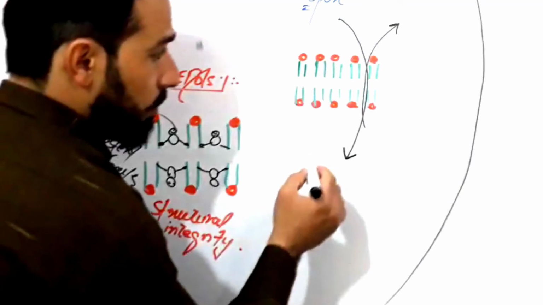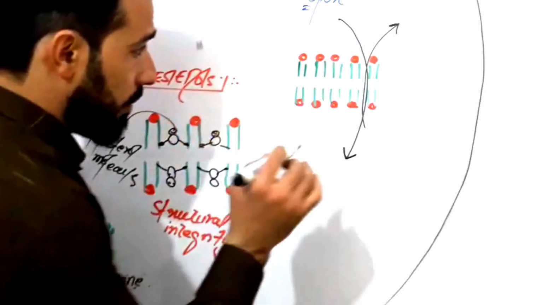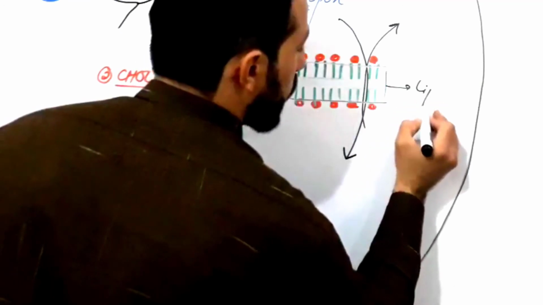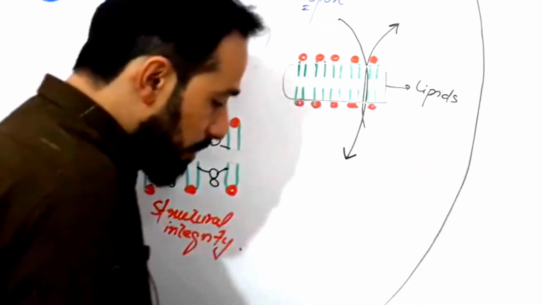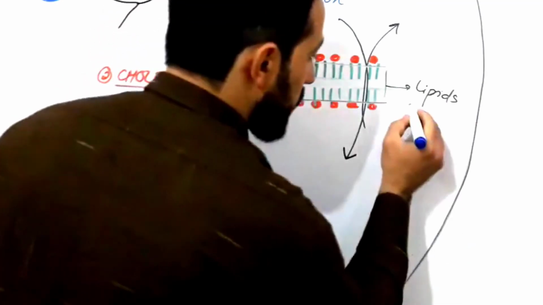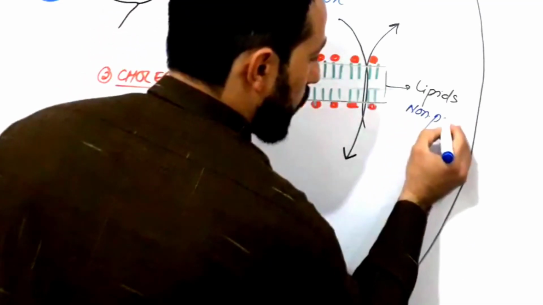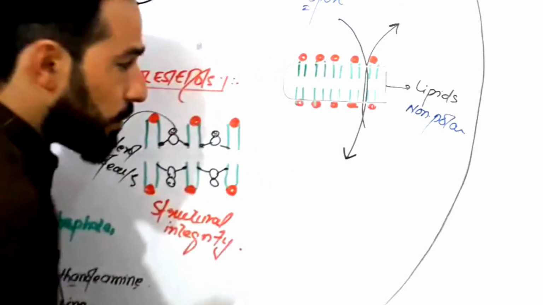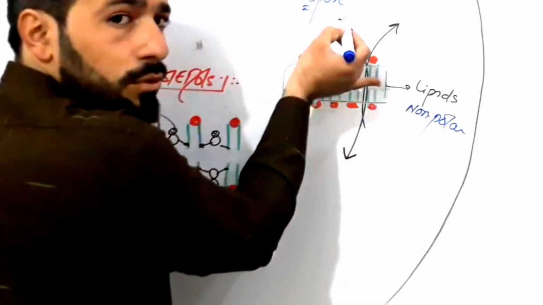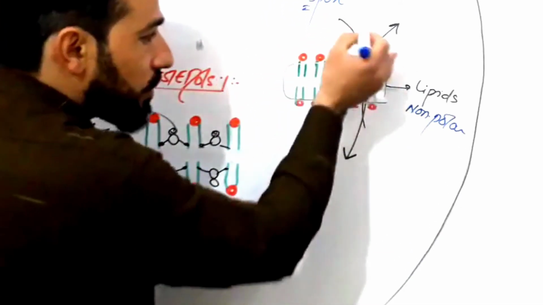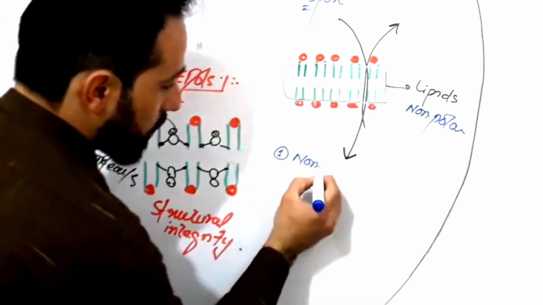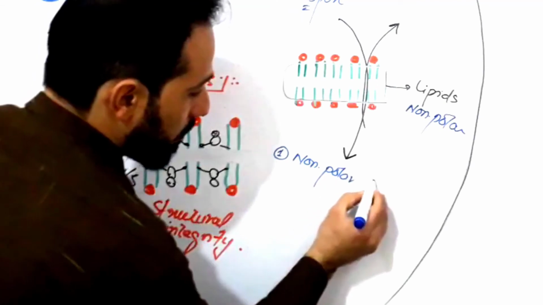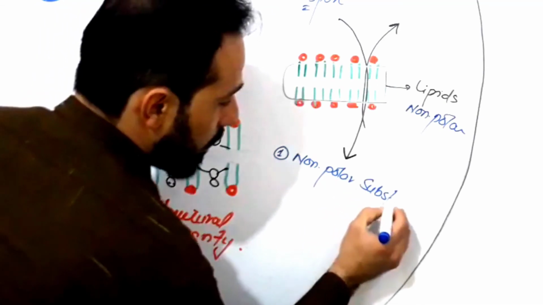So those molecules, number one, look carefully friends, in the core of the cell membrane you have what? You have lipids, right? And these lipids are totally non-polar. So which molecules can easily diffuse through this cell membrane? Number one, non-polar substances. Non-polar substances can easily diffuse.